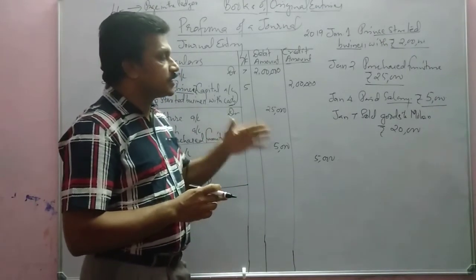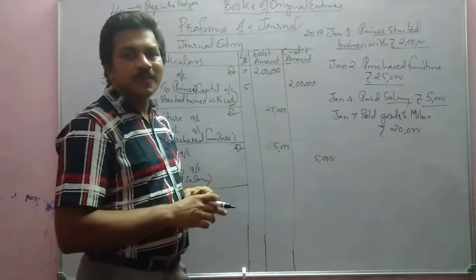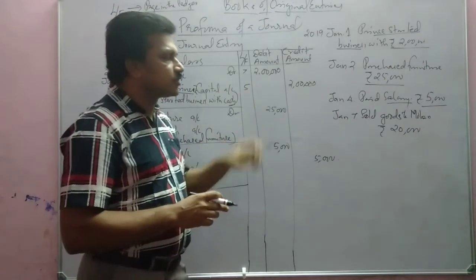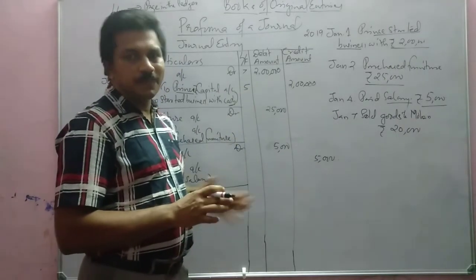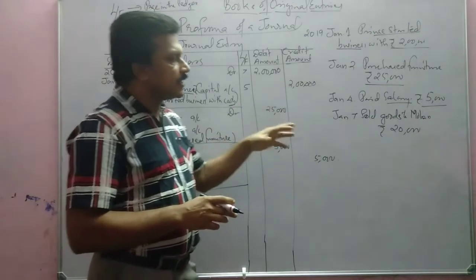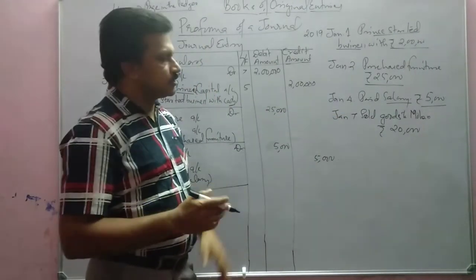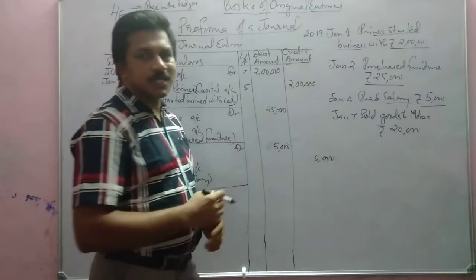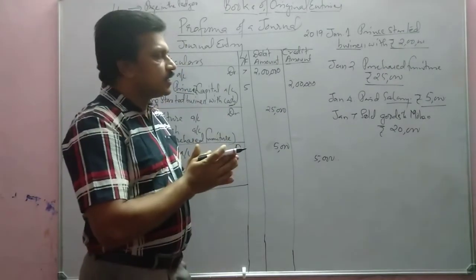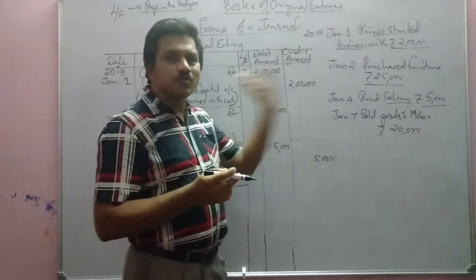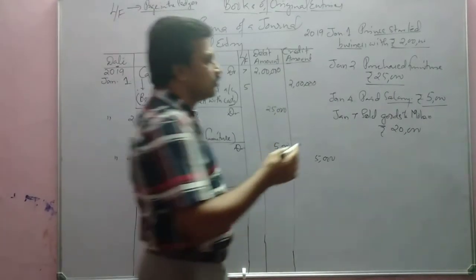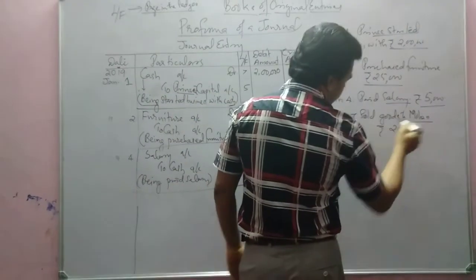How come it is a credit transaction? Because the name of the person to whom the goods are sold is given. And not only that, the word cash is not mentioned. So this is a credit transaction. So Mohan is the debtor, the person to whom we have sold the goods. So Mohan is one of the aspects.